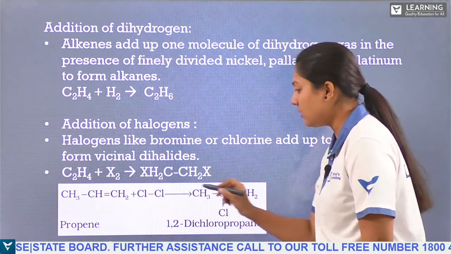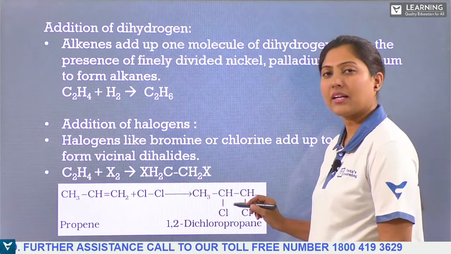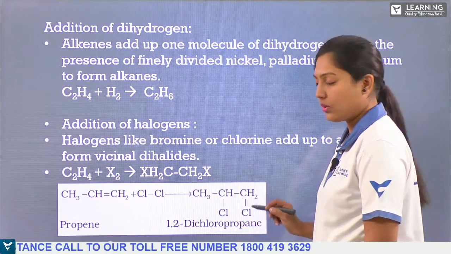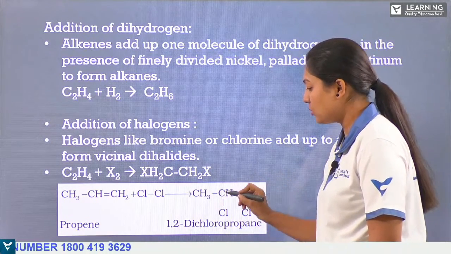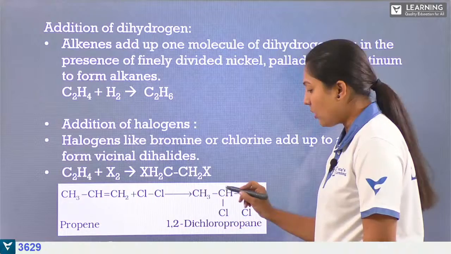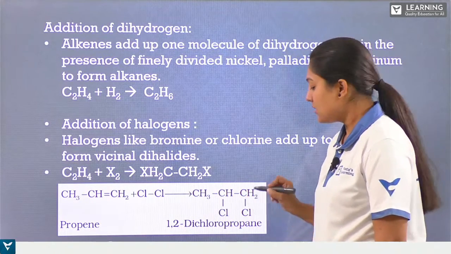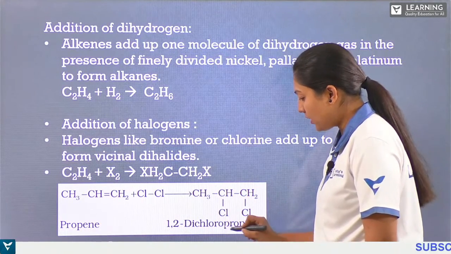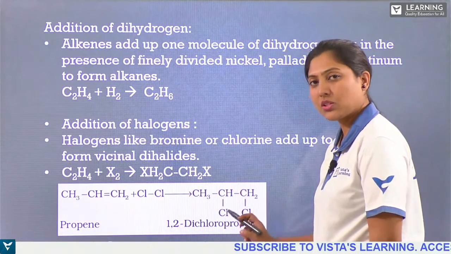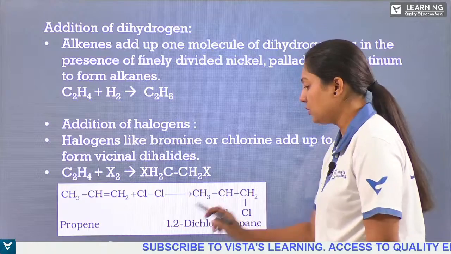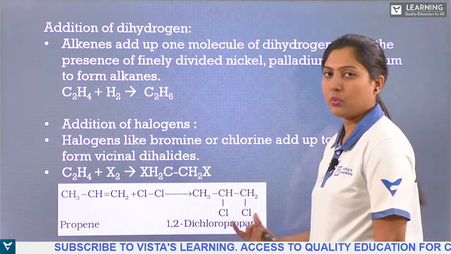So each carbon atom will have one chlorine atom bonded to it. What is the name of this? It starts from here: 1, 2, 3. So prop, all are single bonds, so ane, propane. We have to give the suffix for the substitutions 1, 2: 1,2-dichloropropane.